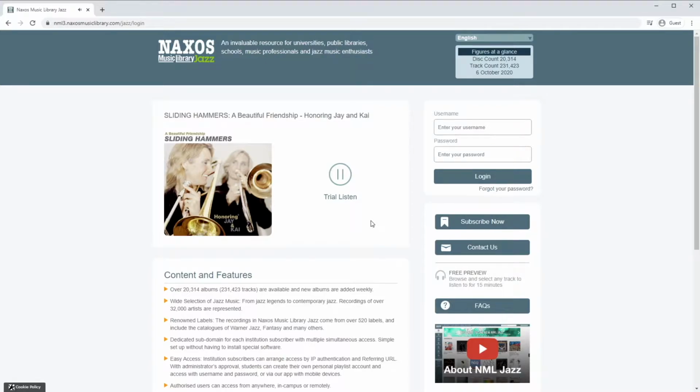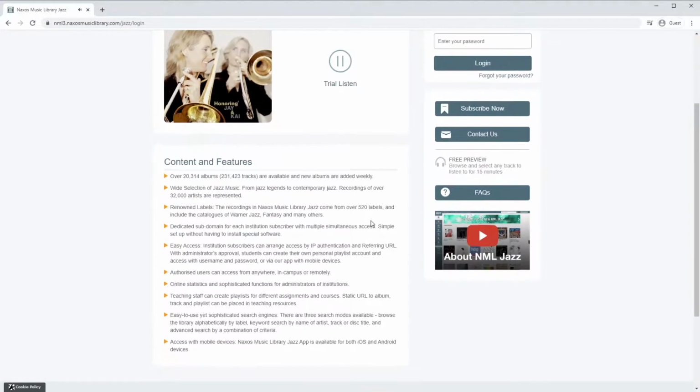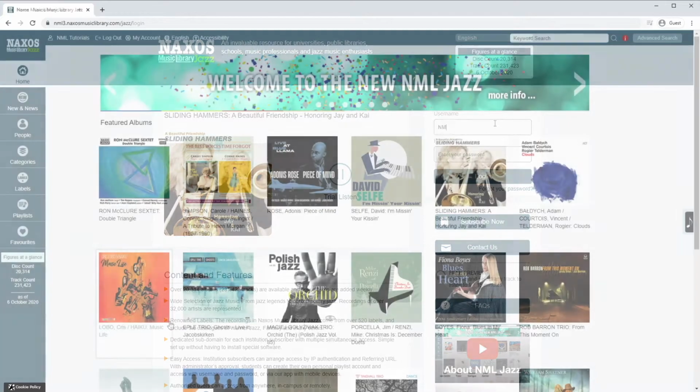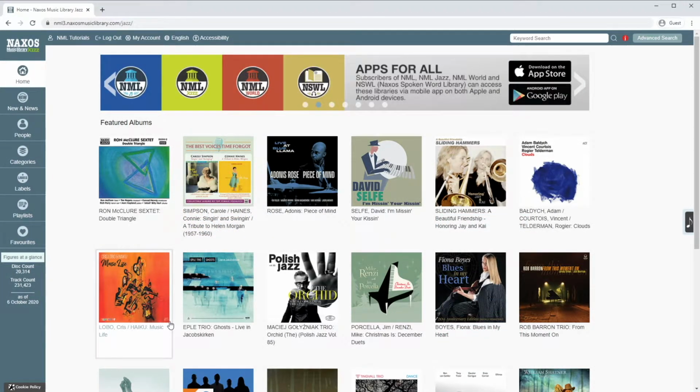Further down on the page, you'll find a brief introduction and more details about Naxos Music Library Jazz. To dig deeper and see the full functionality of the website, click the free preview here on the right. This will give you full access to NML Jazz for 15 minutes. If you already have login details, enter your username and password and click Login. This will then bring you to the home page of Naxos Music Library Jazz.